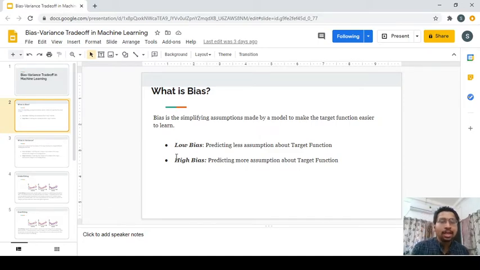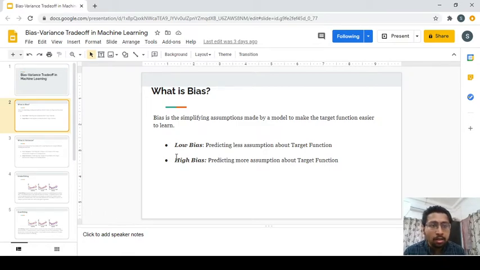You can clearly say that the model which gave a prediction of around 80 was 20 away from the original value. So we can quantify the error here. We can always say that the prediction is far from or near the target. That is actually bias.